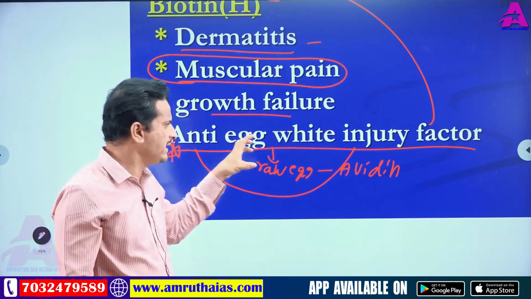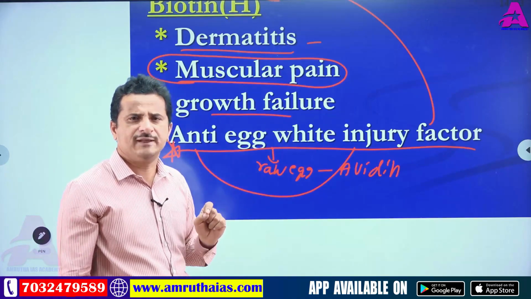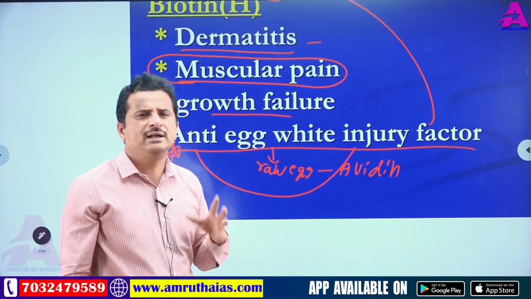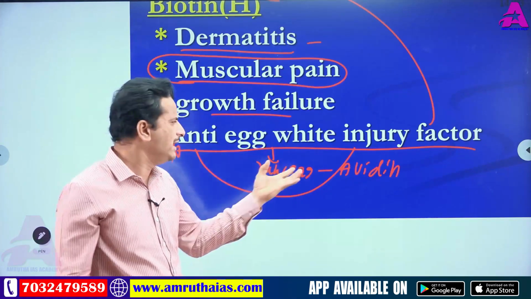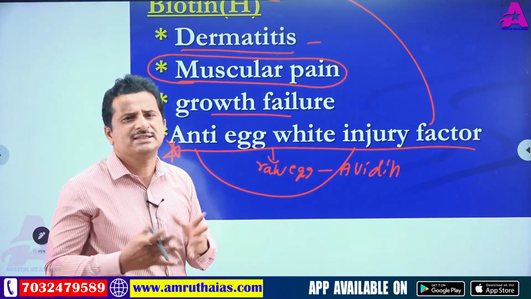So biotin prevents this egg white injury or avidin injury. That's why this is called anti-egg white injury factor. So boiled egg, no problem. At the time of boiling, avidin is inactivated. That's why intake of boiled egg is safe.